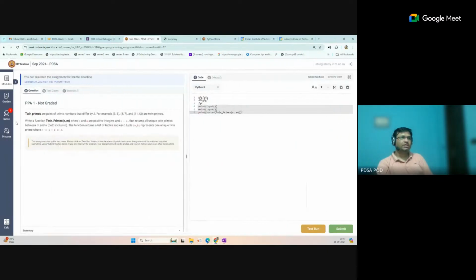Now you can see the problem statement on the left, and on this side you can write your code. So do not try to remove this part. This is fixed code. You can start writing the code in the first line. Similarly, you will get some problems where there is a gray part above and a gray part at the bottom, but in between there will be one white line. You can start writing your code in between.